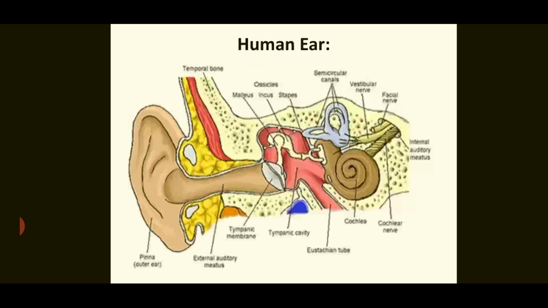And you can see here the tympanic cavity, external auditory canal, and different bones: malleus, incus, stapes. And inside the ear, you can see the semicircular canal, vestibular nerve, and so on. Now, my dear students, what are the function and location of these ear organs? I am going to explain here.